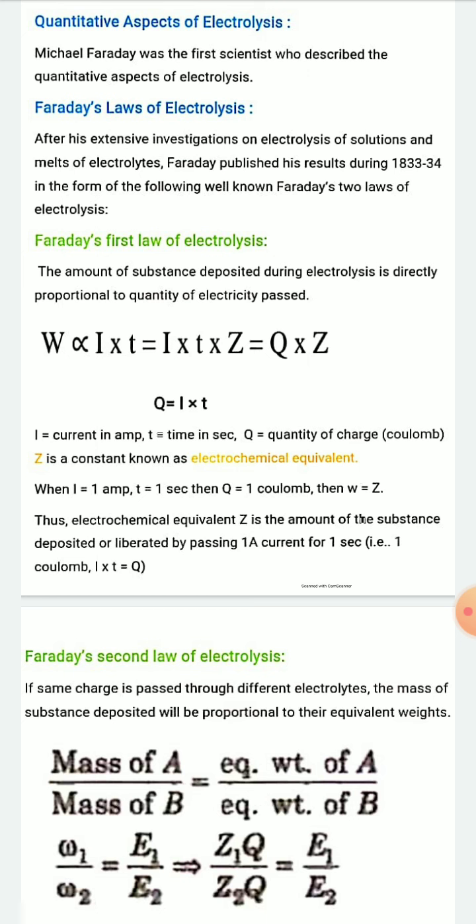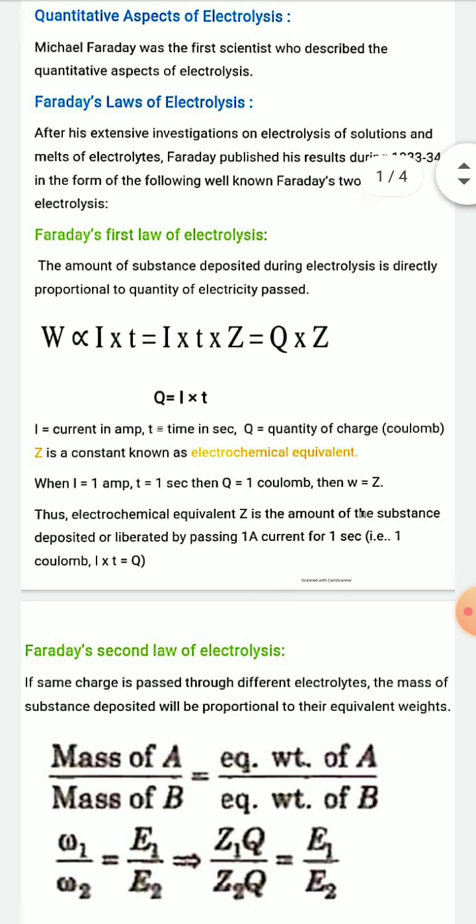If I ampere current is passed for t seconds through an electrolytic solution, then the amount of substance deposited W is proportional to I into T. You have to replace the proportionality sign with an equal sign, so you multiply I into T with a constant. Here the constant is Z, that is, W is equal to I into T into Z.